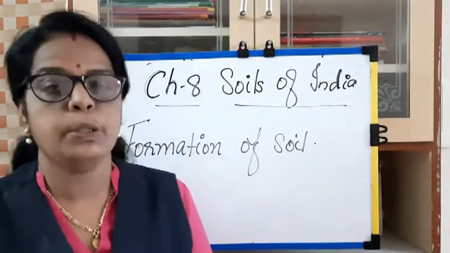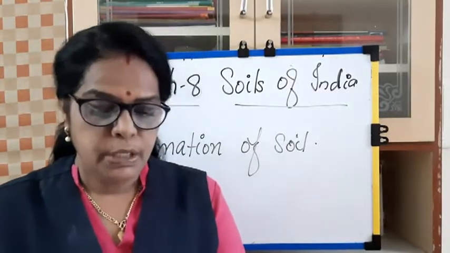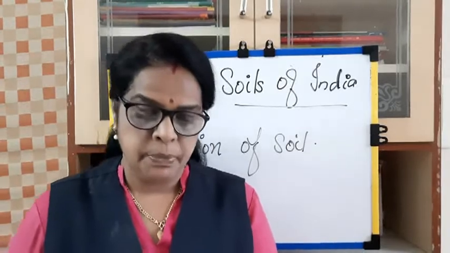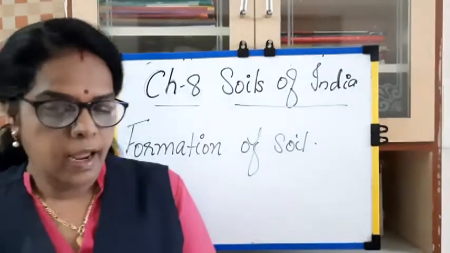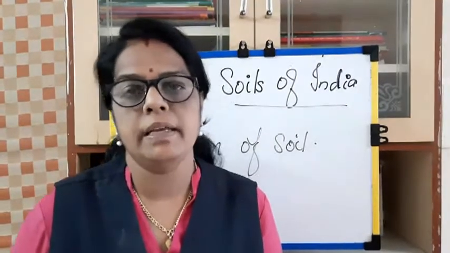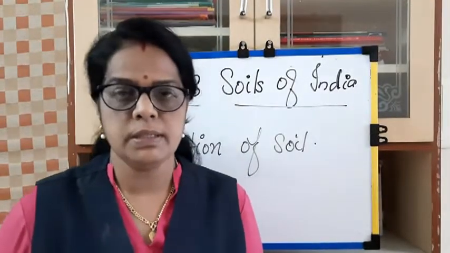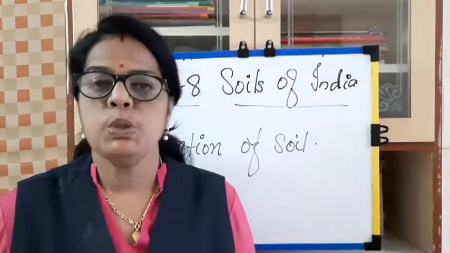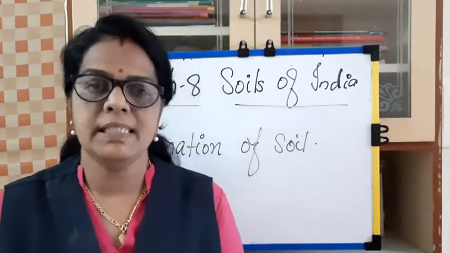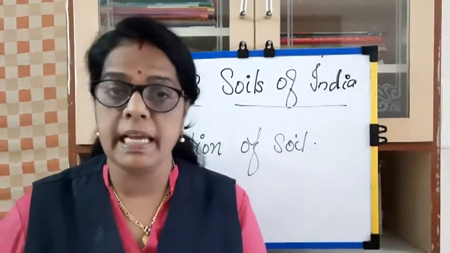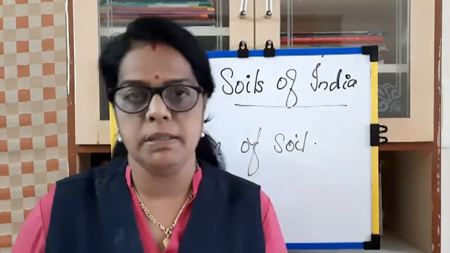This is also called a topsoil. The uppermost layer is also called a topsoil. It forms on the surface of the land. See, soil is a mixture of minerals, water, air, and the decaying remains of plants and animals. So soil is the uppermost layer of the earth surface, that is topsoil or soil. Soil is the mixture of water, air, minerals, and the decaying remains of plants and animals.